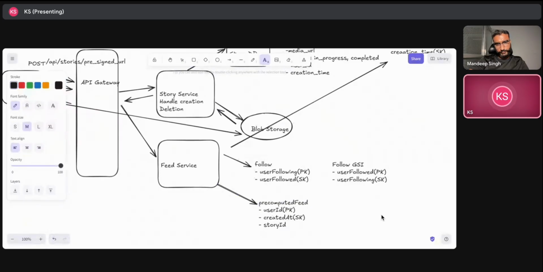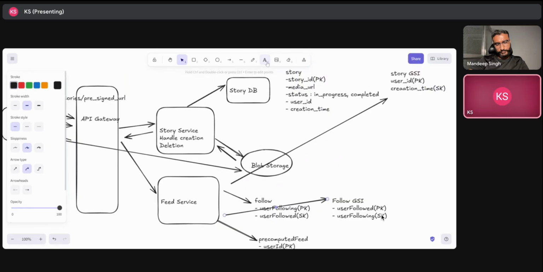So basically a user creates the post, we fetch all the followers of that user, and we go and add the story ID into the pre-computed feed of all the followers of that particular user. So that is what I'm thinking about for handling this fan out on read problem. The first bottleneck that I can see is this fan out on read. Anything you want to ask here as of now?